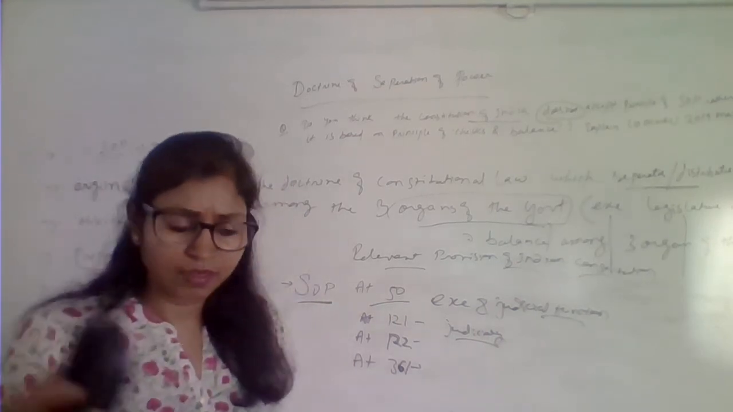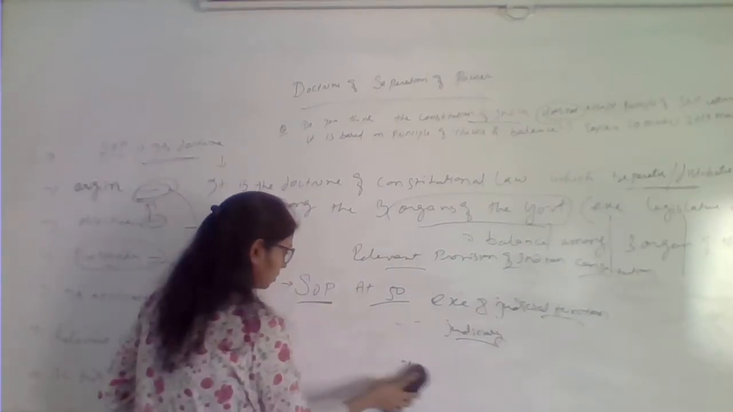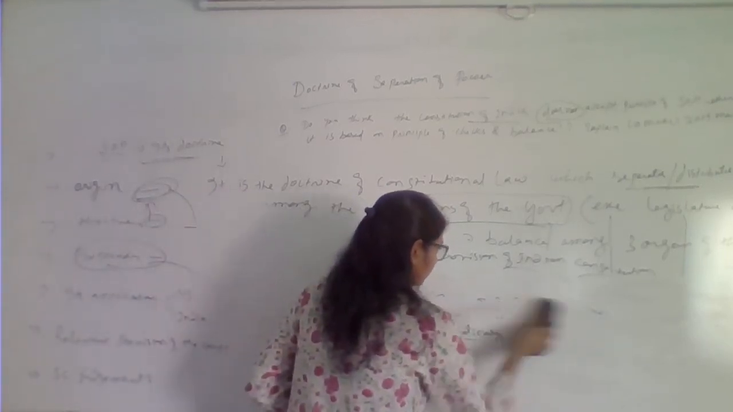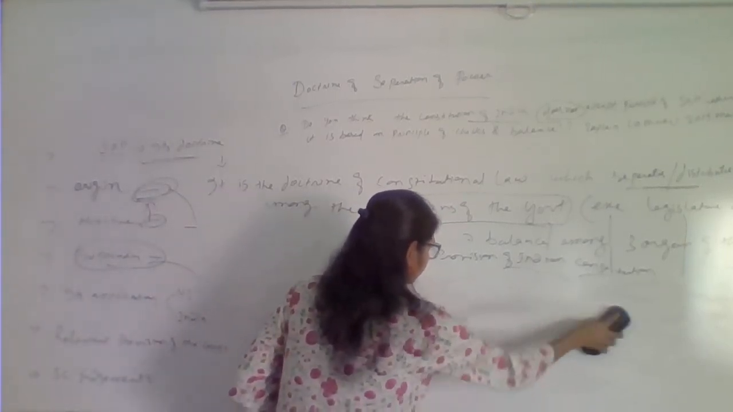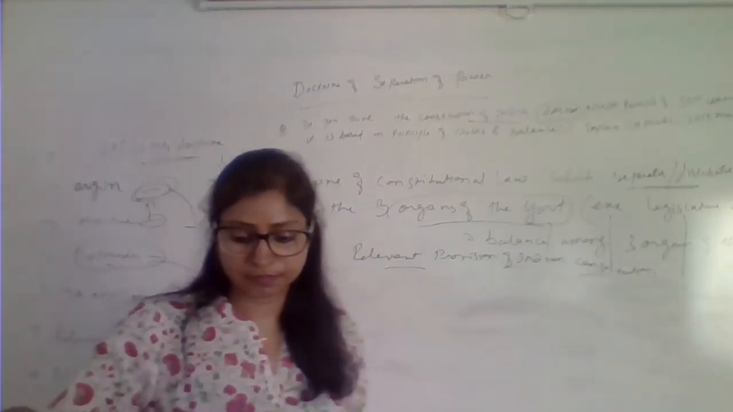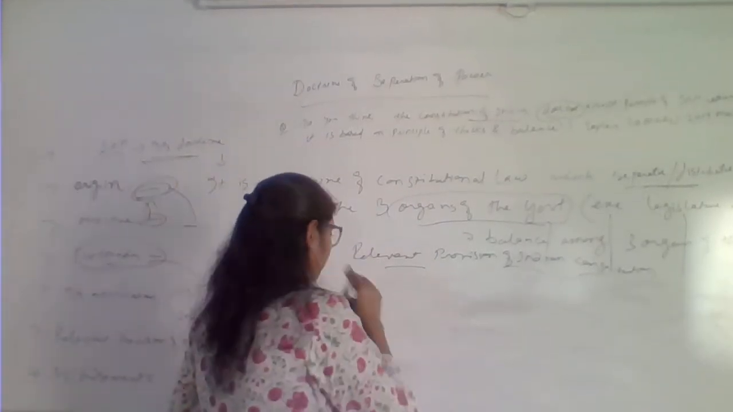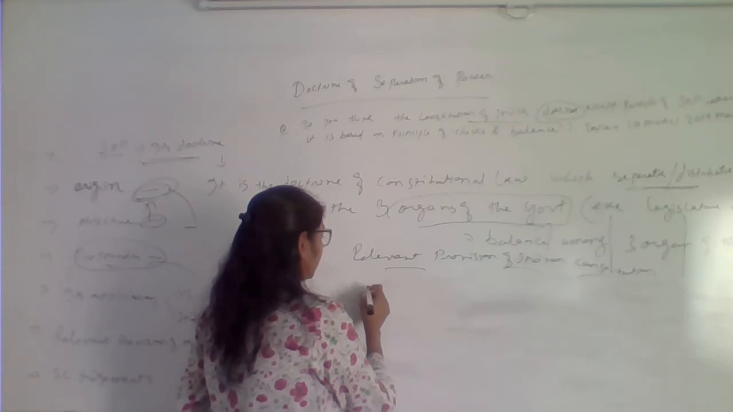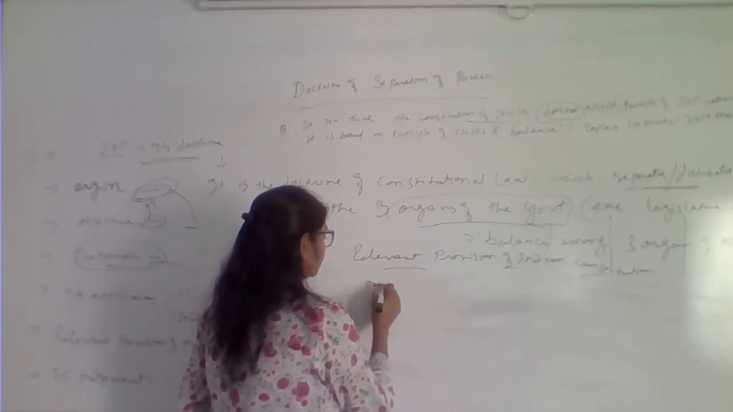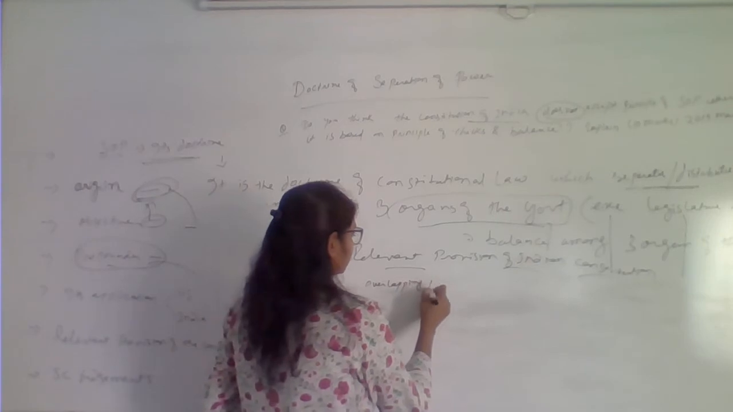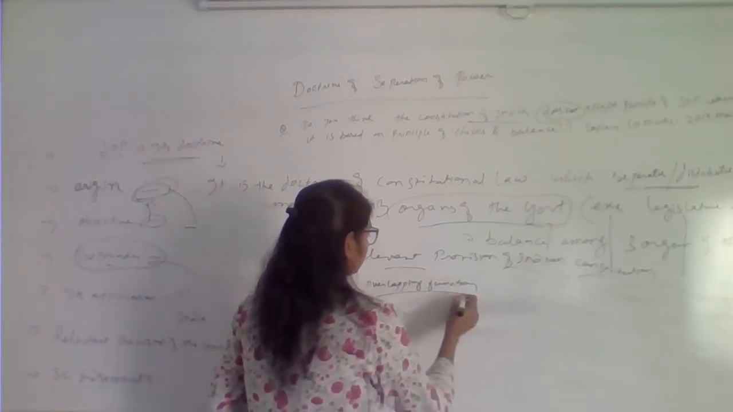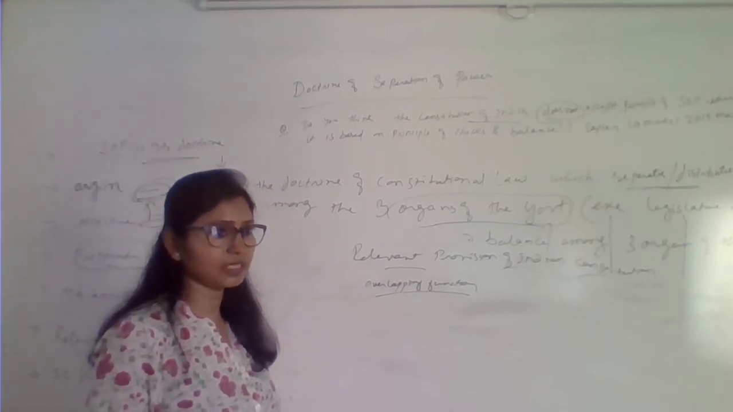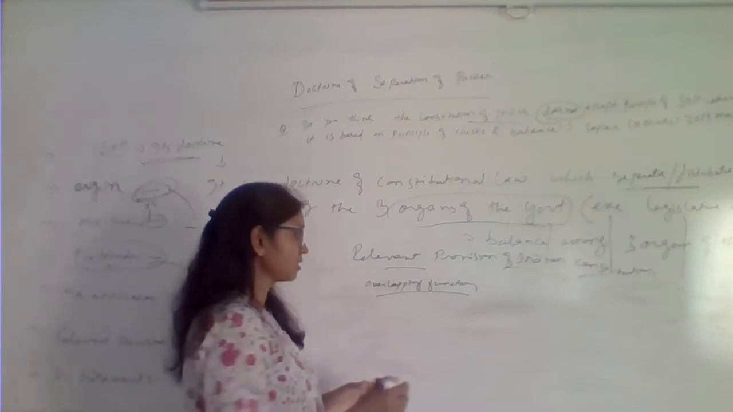Then we'll see what are the articles which show that there is an overlapping function, that there is no strict separation of power, or which negate the separation of power. We have seen the articles which support separation of power, and now we'll see overlapping functions. How in the Indian Constitution there are certain provisions which say that there is no strict separation of power and there is overlapping function.